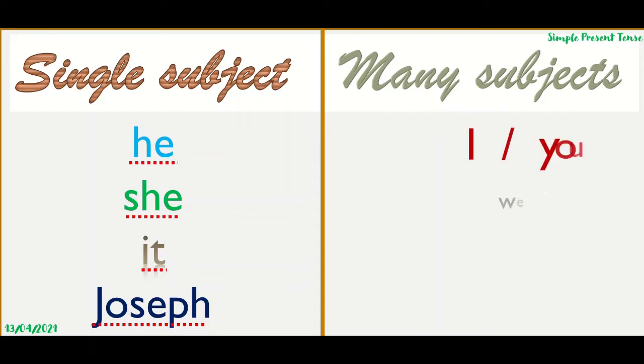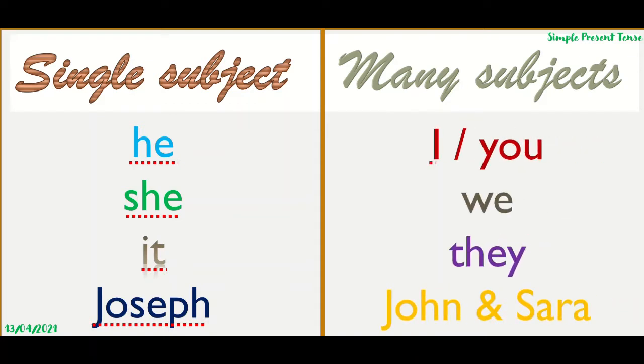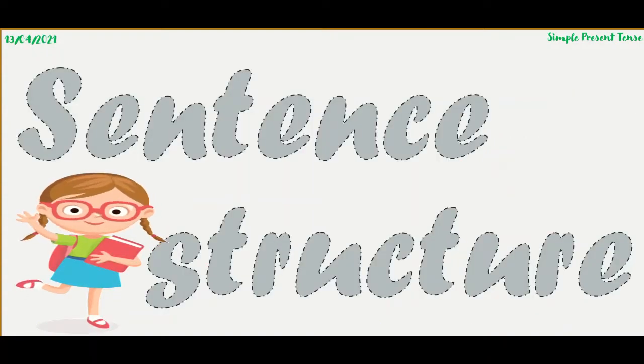Many subjects contain I, you. Well everyone, I and you are single, speaker and listener, but they are always an exception. We, they, John and Sarah. Many people, right?